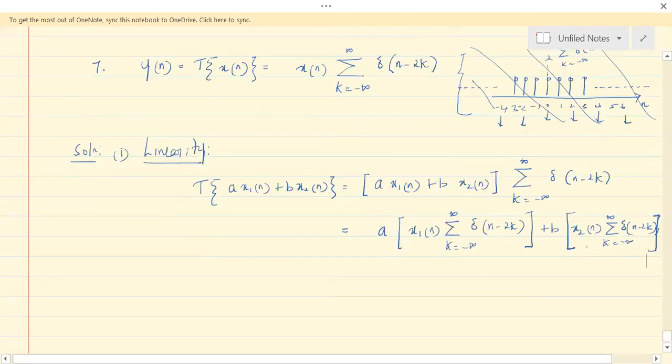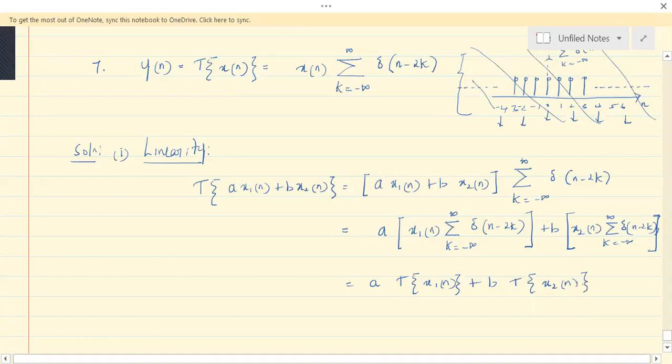So don't you think this is actually the response to x1 of n? See, the response to x of n is this, which means this is the response to x1 of n and this is the response to x2 of n. Understand? So this can be written as a into the response to x1 of n plus b into the response to x2 of n. See, a and b we have taken common.